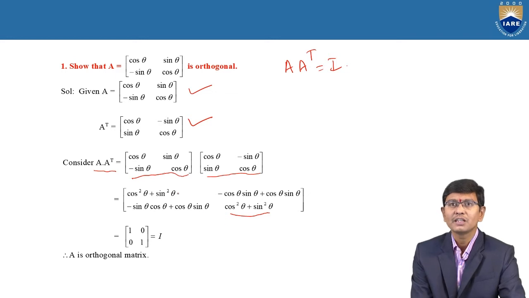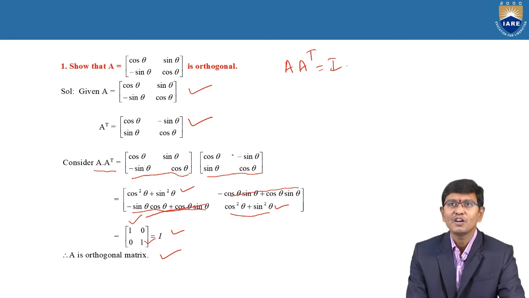Everyone knows that cos square theta plus sin square theta is equal to 1. And again here also cos square theta plus sin square theta is equal to 1. The rest of the terms, minus sin theta cos theta plus sin theta cos theta, cancel, so it is also 0. Therefore, it is [1, 0; 0, 1], the identity matrix. Finally, the given matrix A satisfies the condition and is an orthogonal matrix.